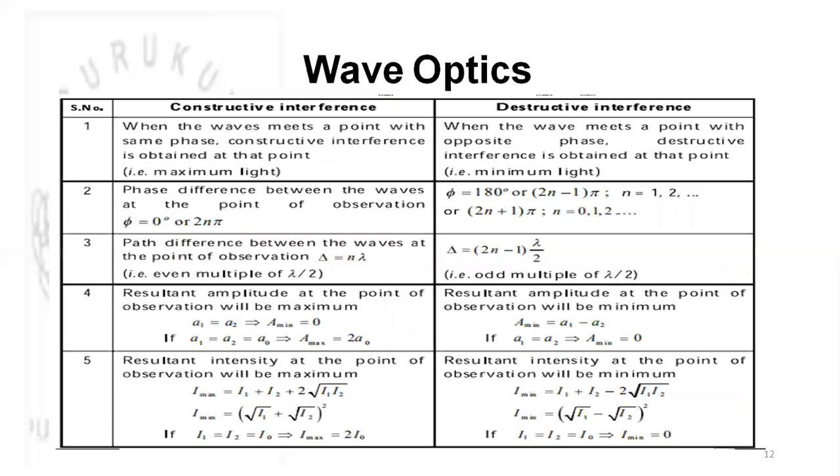Now the difference between constructive interference and destructive interference. The major differences to highlight: here the phase difference phi will be 0, and there it will be 180 degrees, or 2n minus 1 into pi. Path difference will be n lambda here, and there it will be 2n minus 1 into lambda by 2. Other than that, the maximum intensity and minimum intensity equations we have already seen, so that will remain the same. Similarly, maximum amplitude and minimum amplitude will be seen here.